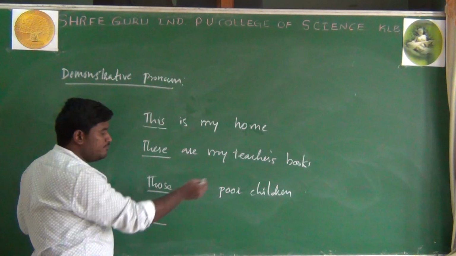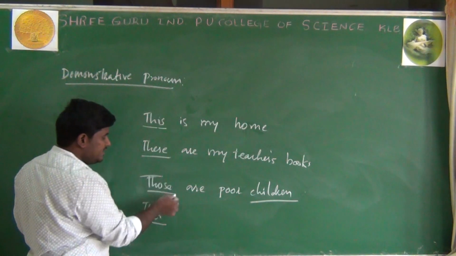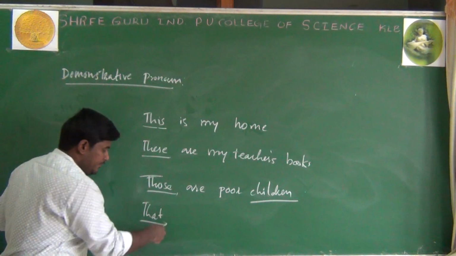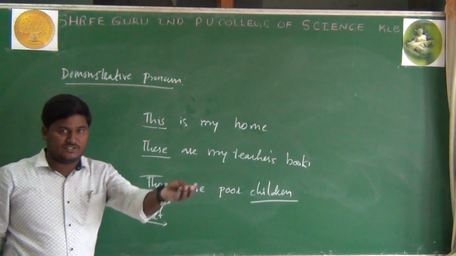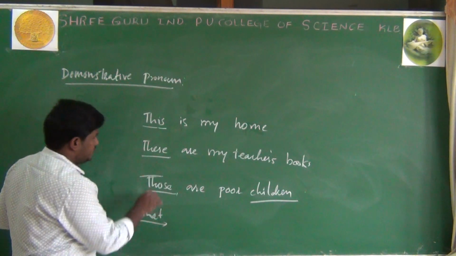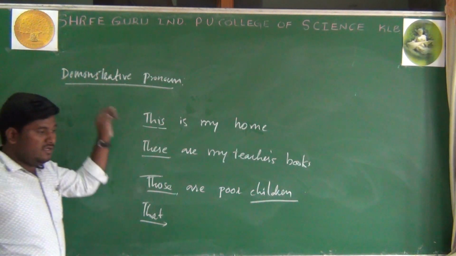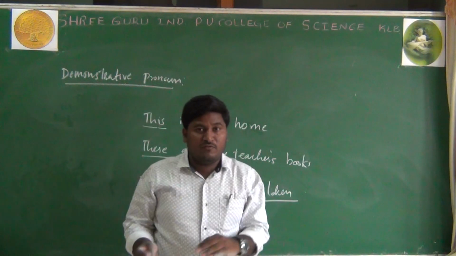And those are poor children. We are talking about children who are poor. And that chair is my friend's. You can say that chair is my friend's, so that is also used. So these are called demonstrative pronouns. And here, don't be confused.